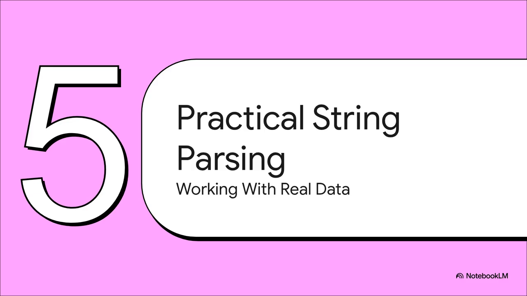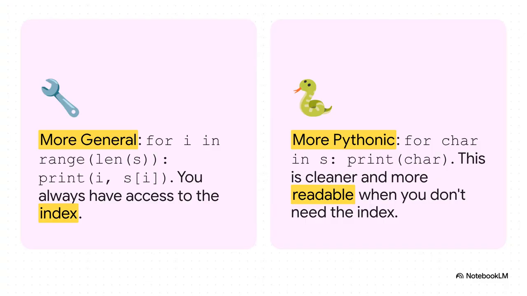Now, let's put these tools to work on probably the most common string task there is: parsing. That just means pulling useful data out of a raw string. When you need to loop through a string, you basically have two options. The one on the left, looping by index, is great when you actually need to know the position of each character. But look at the one on the right. Looping directly over the characters is so much cleaner and easier to read. It's considered more Pythonic.